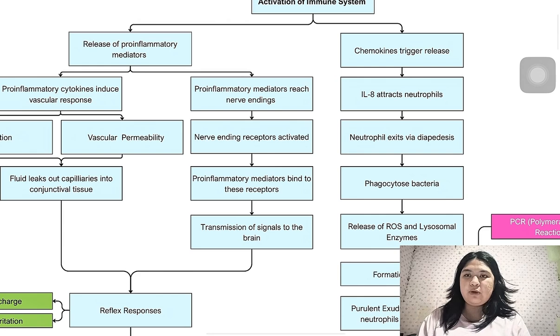As the barriers have been damaged and broken down, cellular damage occurs. So the damaged conjunctival cells will release PAMPs. The immune cells will use PRRs to detect the PAMPs, which are then recognized by the immune cells.